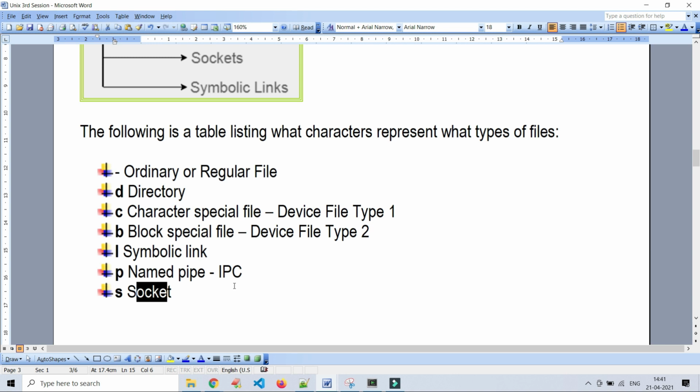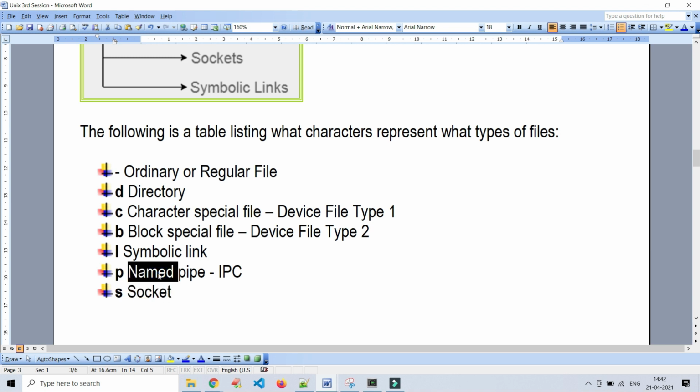It invokes for something like that. Whatever the purpose is okay, that is secondary, because we don't need the exact functionality of process communication here. However, sockets and named pipes are used in IPC, inter-process communication.